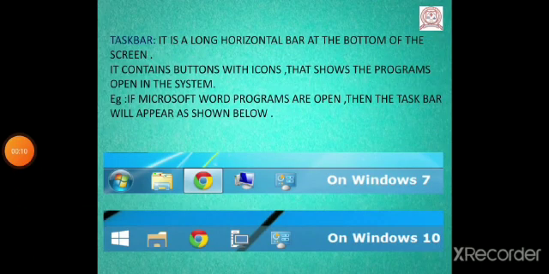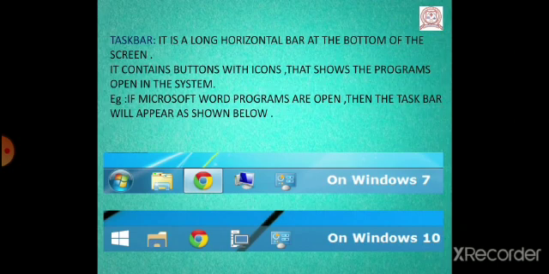Children, next we will study about the taskbar. Now what is the taskbar? The taskbar is a long horizontal bar at the bottom of the screen. The first screen that we see now, at the bottom of the screen there is a taskbar. It contains buttons with icons which represent the programs that are open in the system.